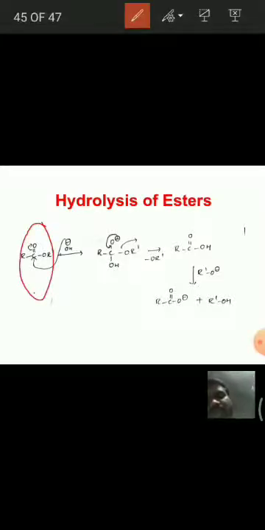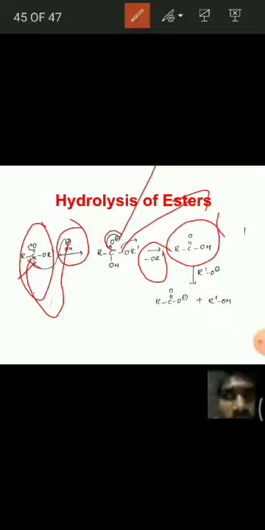in the presence of basic media, we know that this negative charge attacks the positive part of the carbonyl group, that is the carbon. Then with shifting of the double bond, we get an O minus charge. This O minus charge shifts again, and the alkoxide ion is eliminated as R'O minus. And remember here, the R'O minus, alkoxide ion, is a strong base. With the elimination of this alkoxide ion, carboxylic acid is formed.